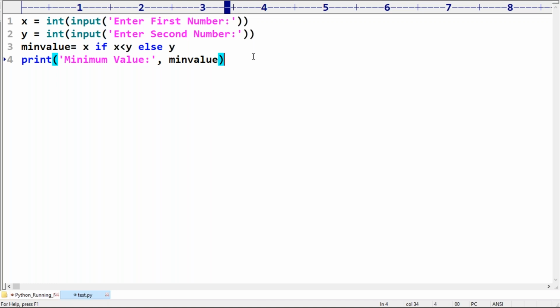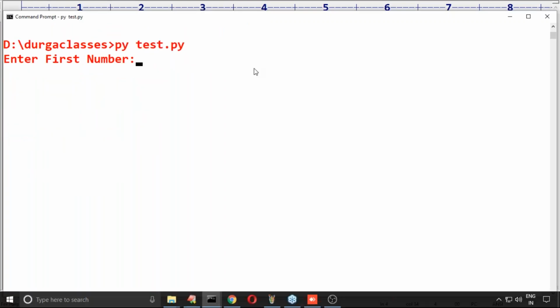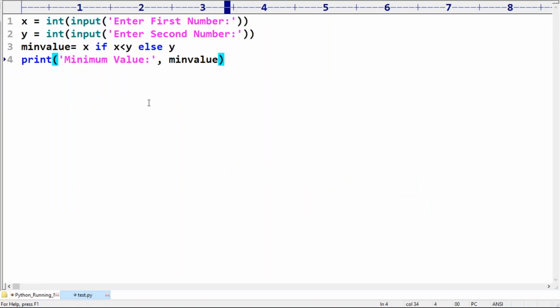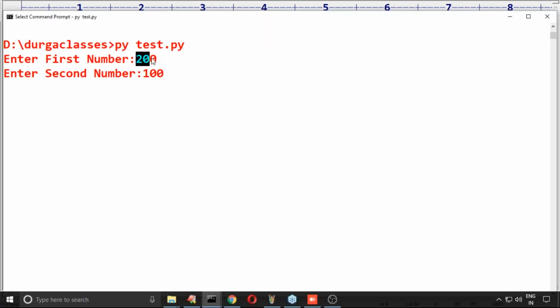I hope it's clear. Now here, just observe that. Enter some 200, enter some 100. Now is x less than y or not? No. The condition fails. If the condition fails, automatically y is the minimum value, like 100 is the minimum value.